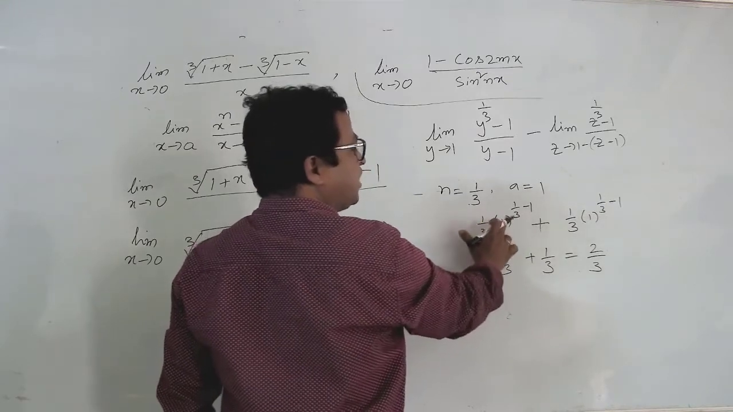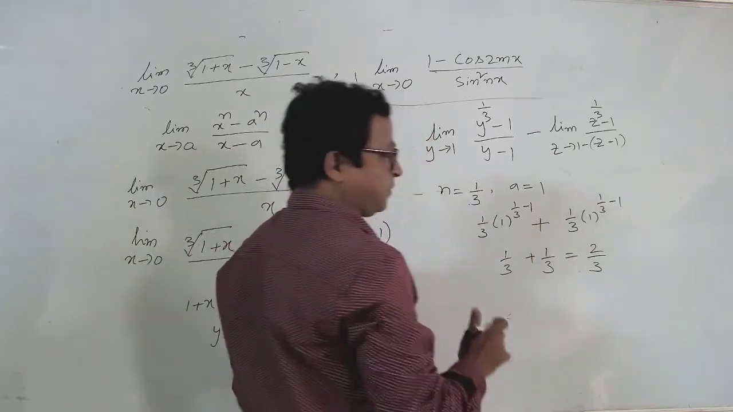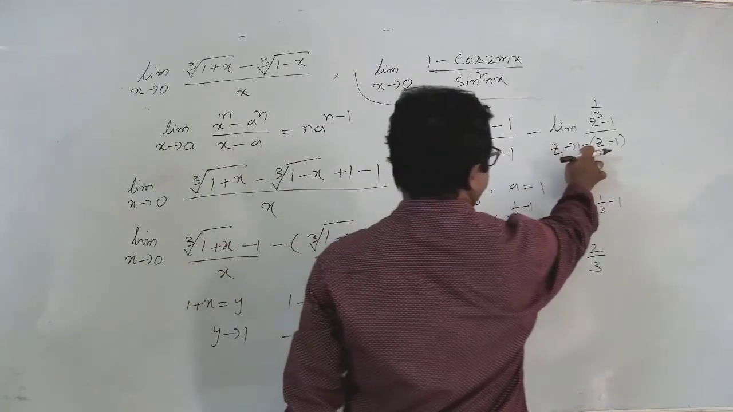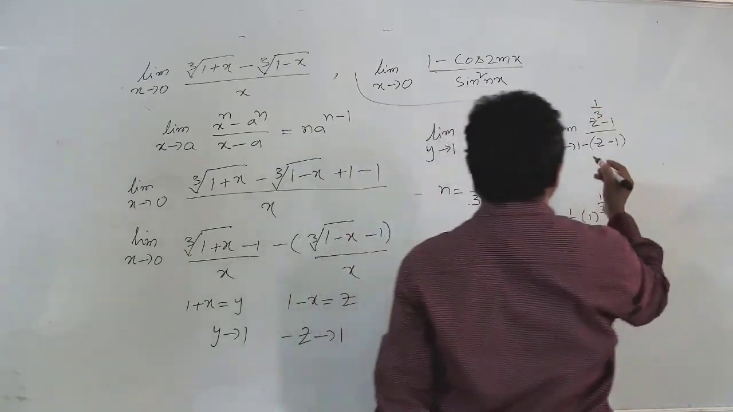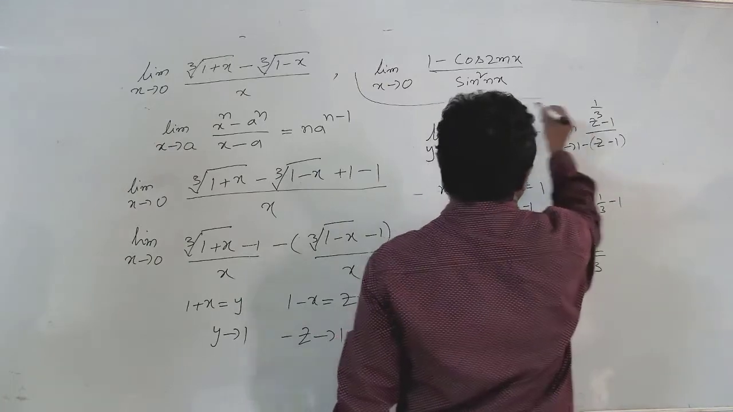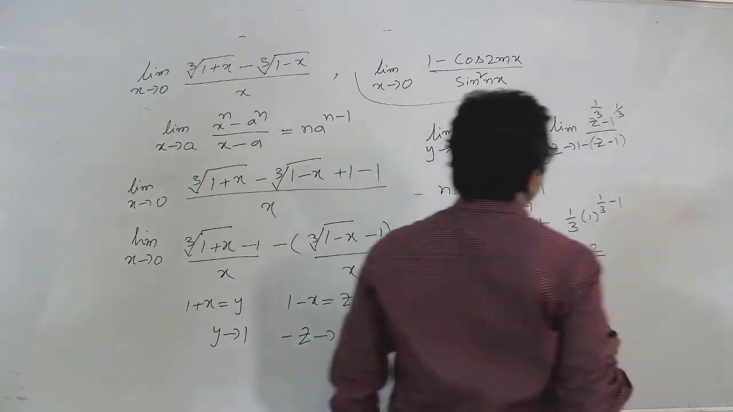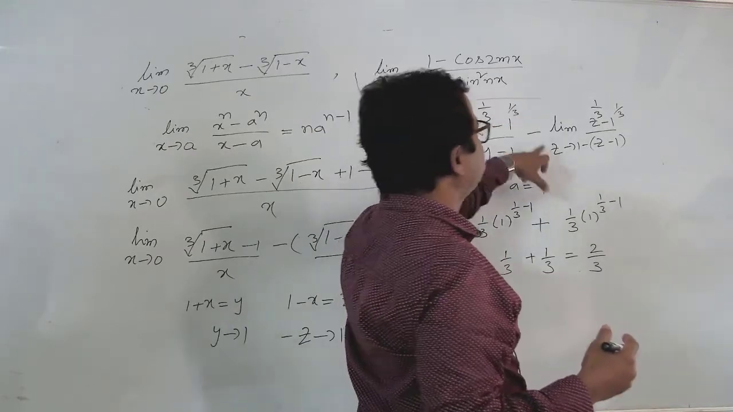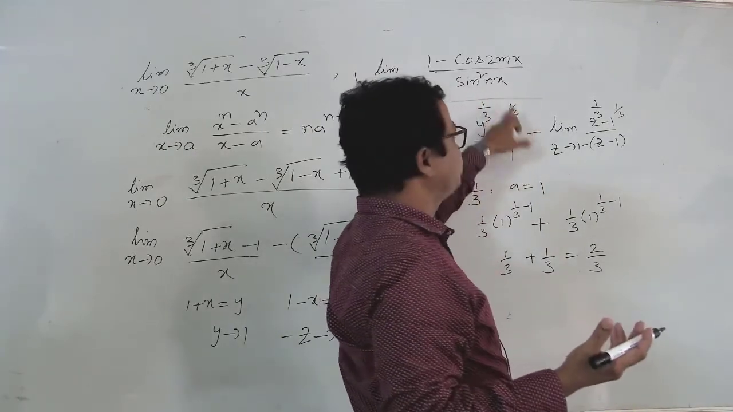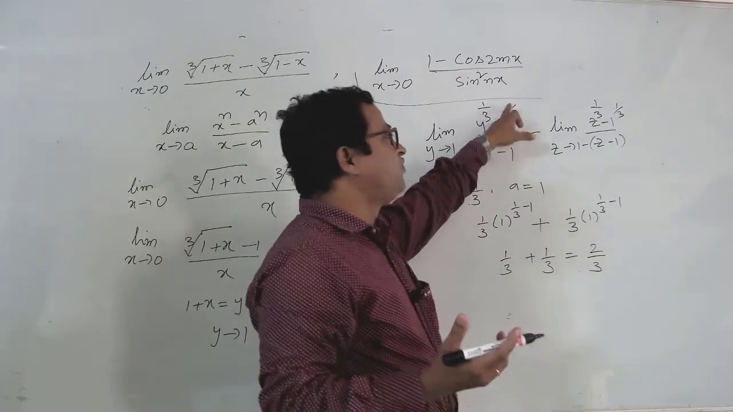1 to the power of 1 by 3 minus 1. Okay, and here also same. Here also n is equal to 1 by 3, and what is the a value? We write here 1 by 3 and here also 1 by 3, like x to the power of n minus a to the power of n. So 1 to the power of anything is equal to 1 only. So that's why I am writing 1 to the power of 1 by 3, no problem.